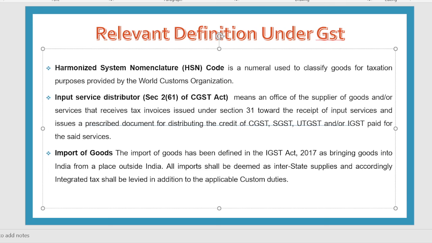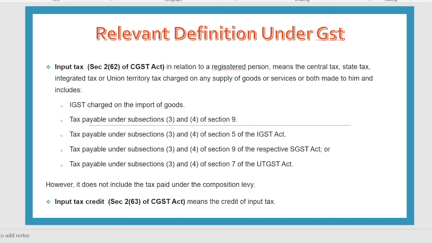Import of goods means when you are buying goods from outside of India, or when you are buying goods from outside of state or outside of India, that will be treated as import of goods. So if you are registered in Maharashtra and you are purchasing goods from Gujarat or from South Africa or from China, so that will be treated as what? Import of goods. The next point is input tax. The GST which you have paid on your purchases is called as what? Input tax. And when you are taking such input tax deduction for outward GST liability, that is called input tax credit.